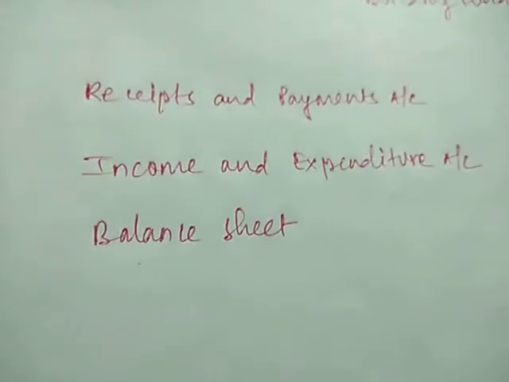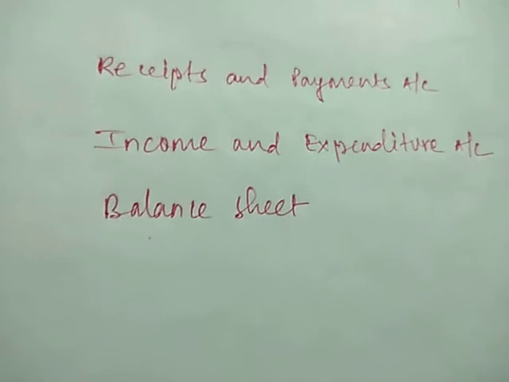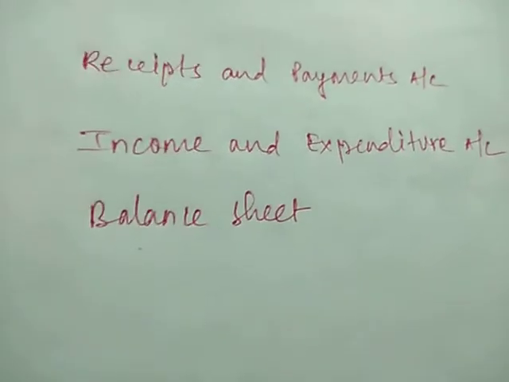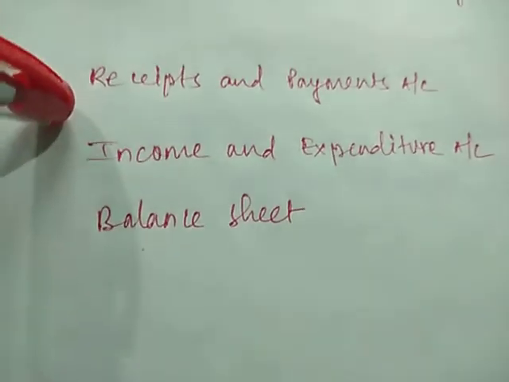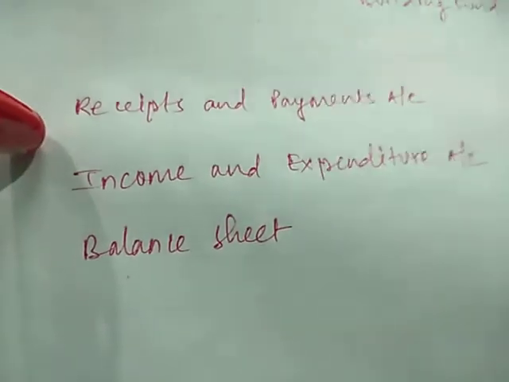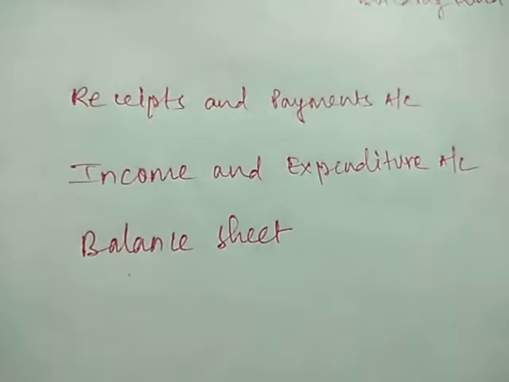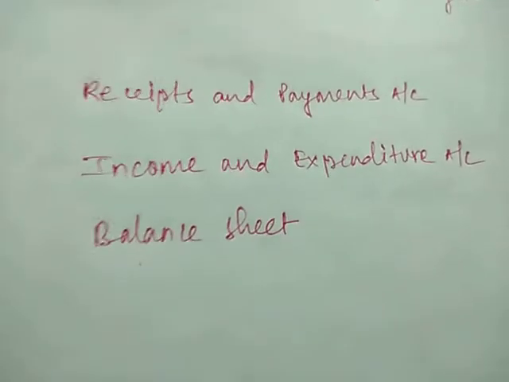Apart from cash receipts and payments, or bank receipts and payments if we also consider the bank account, nothing else would be recorded in it. It is fully prepared on cash basis. Whatever cash is received we record, whatever payments are made we record.